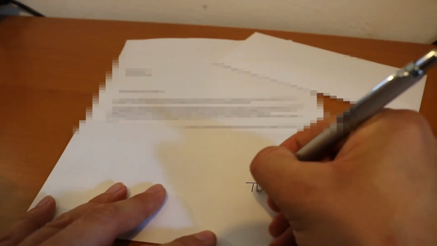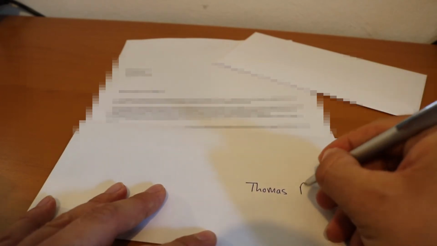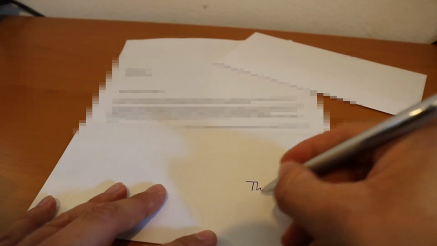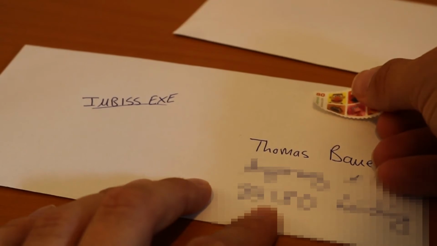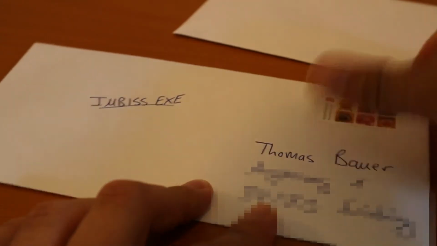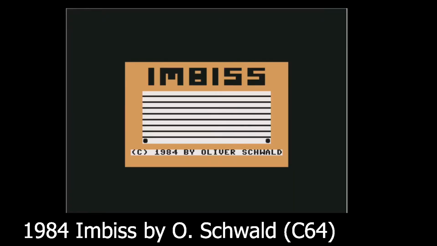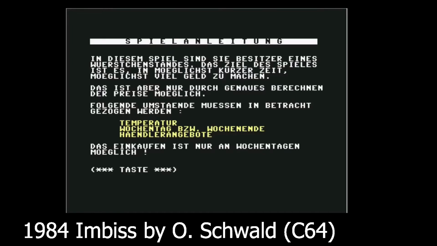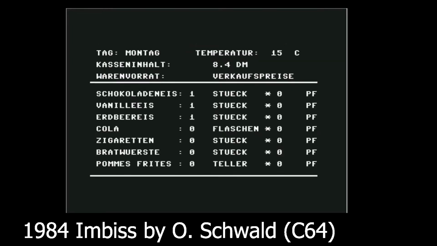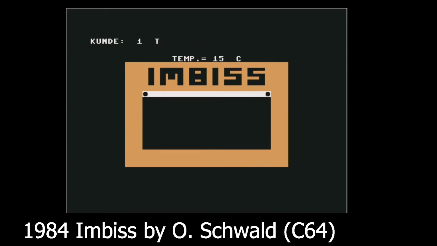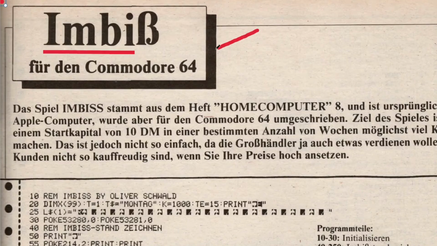The straightforward way to get the game mechanics is to write to the author of the original game and ask him for the source code. So you get a nice reply from the author, but the author didn't want to share the source code itself. But this game has a history, and this history reaches back to the 1980s, and for the games of the 1980s, there was source code published in a computer magazine. So I reached out to the authors of the preceding game versions, and the author of the second version was so kind to send me scans of the source code of the 1983 and 1984 versions of this game.